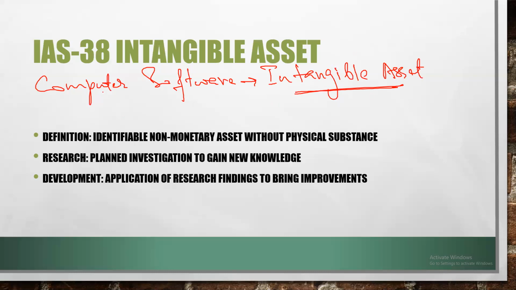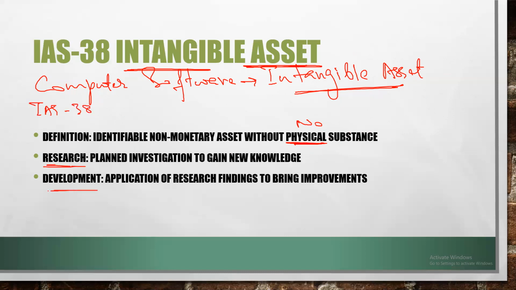So I have given you a list of examples here to explain what actually intangible assets are. And in my opinion, this is just an opinion, the most important characteristic of any intangible asset is that it does not have any physical existence. No physical existence.